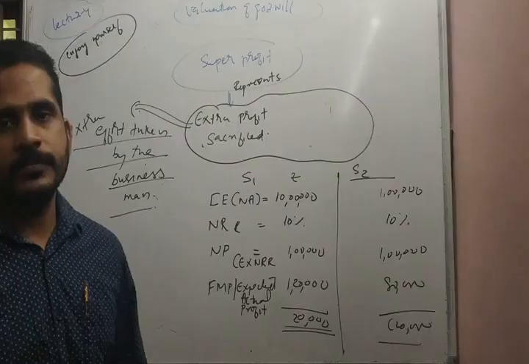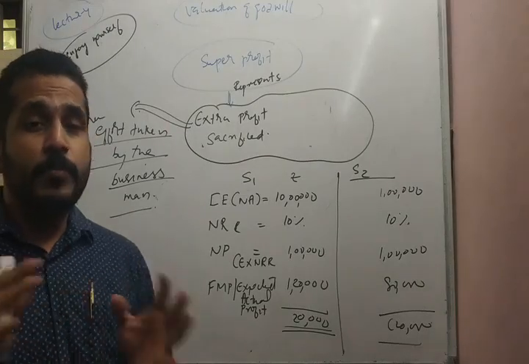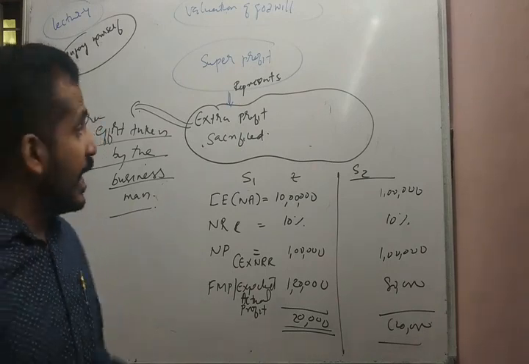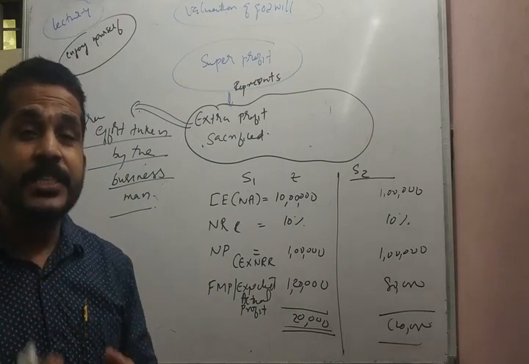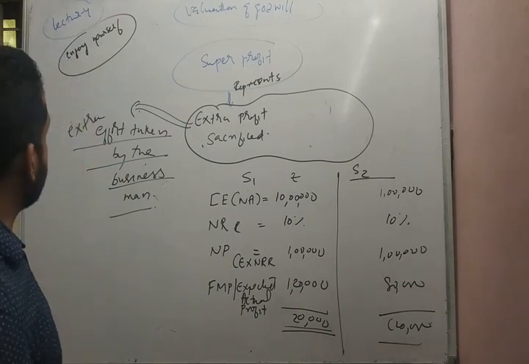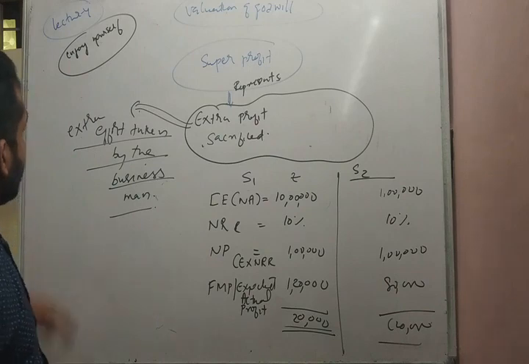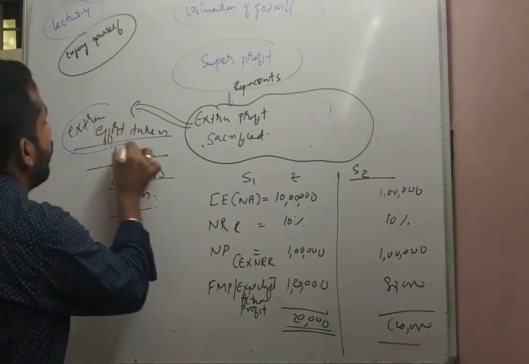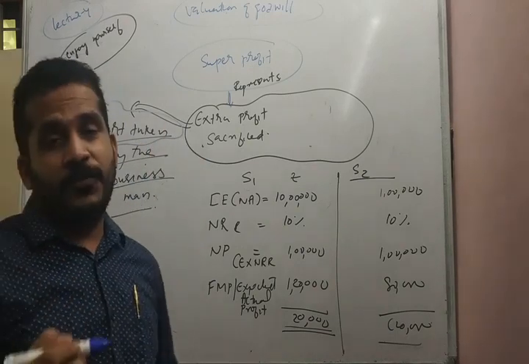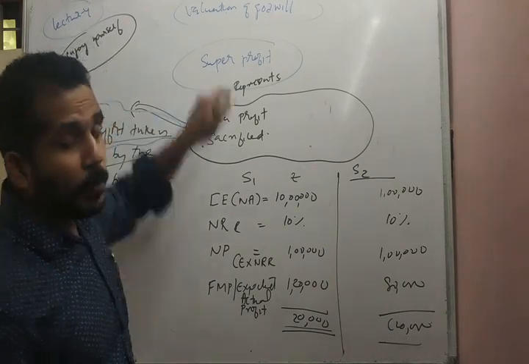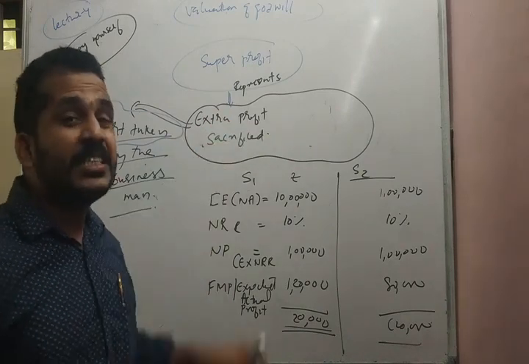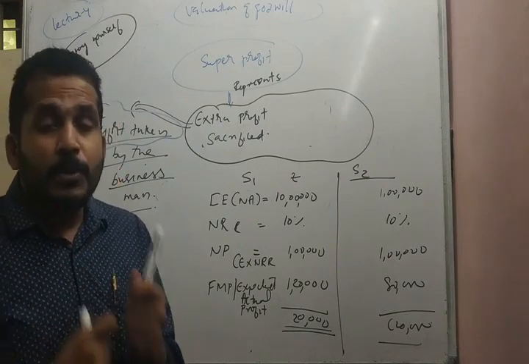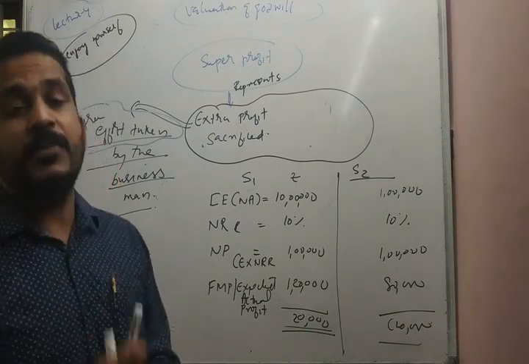So let us begin with what is super profit. Students, super profit represents the extra profit sacrificed. What is the extra profit? The profit earned by the businessman due to his extra effort. So, super profit represents the extra profit sacrificed. What is the extra profit? The profit earned because of the extra effort given by the businessman.